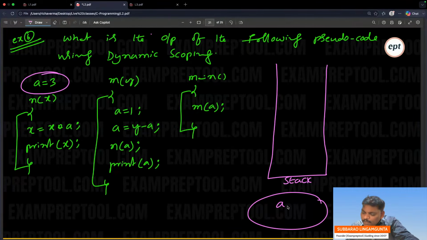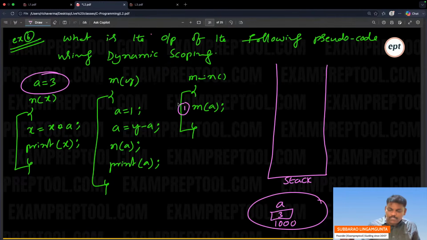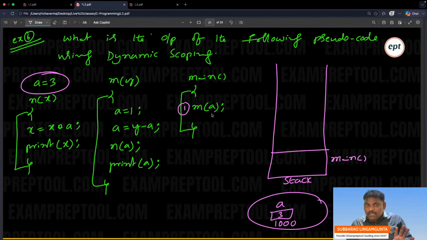A is 3, address is 1000. That is a global variable. Perfect. Now remember, execution will start from main. Go to the main. In the main, first line. Careful everyone, try to understand. Interesting answer.